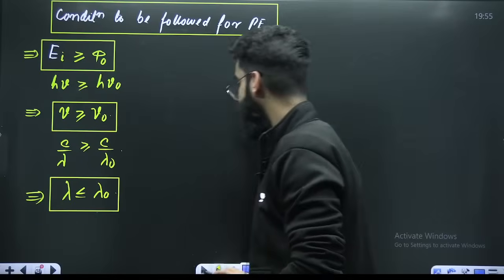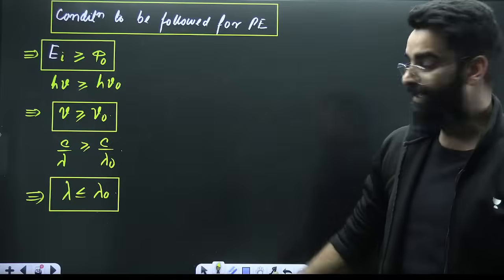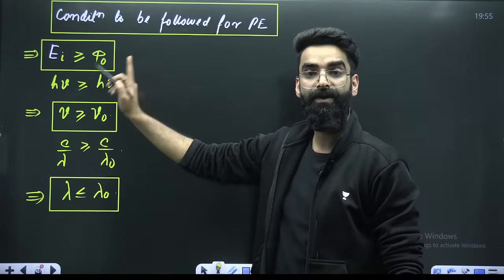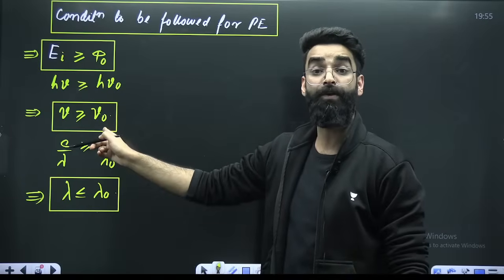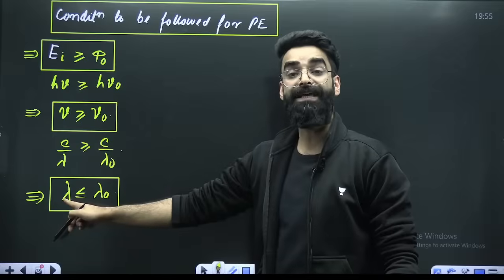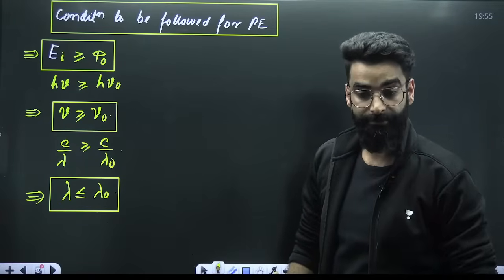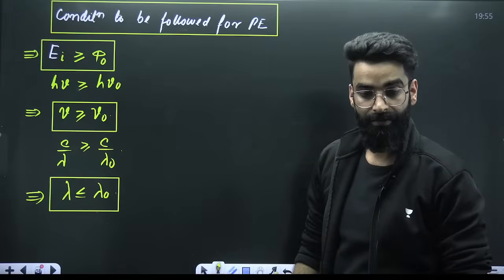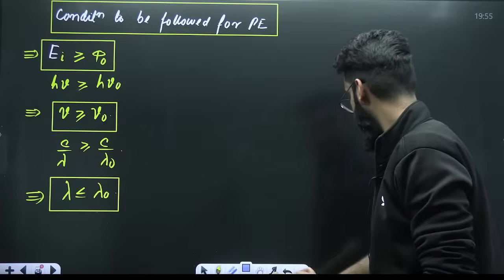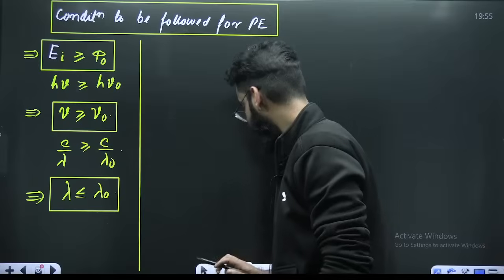Am I clear with this? Conditions for the photoelectric effect to happen. Energy of the incident photon should be greater or equal to work function. Frequency of the incident photon should be greater or equal to the threshold frequency. Wavelength of the incident photon should be less or equal to threshold wavelength. Am I clear, my dear students?